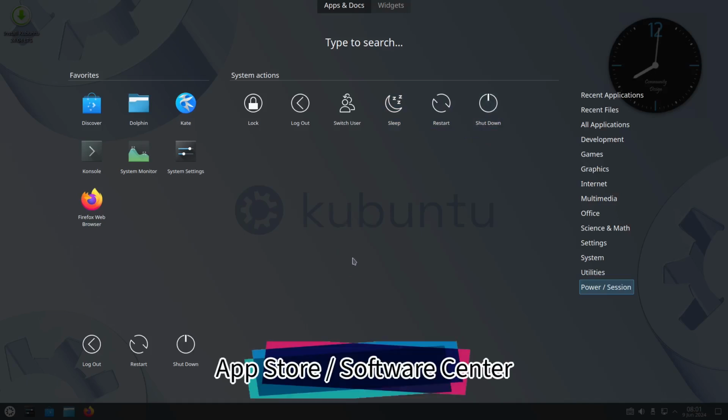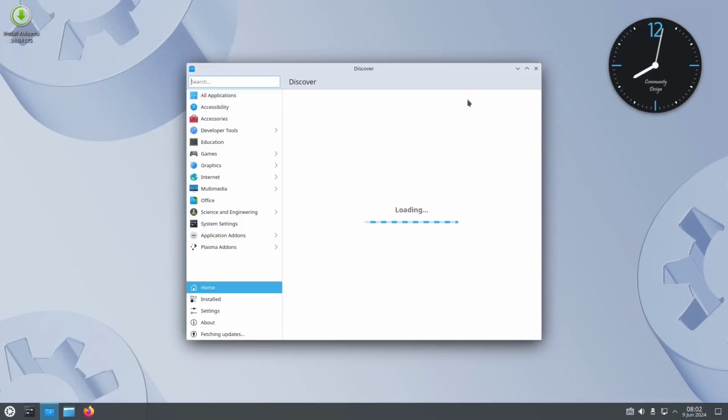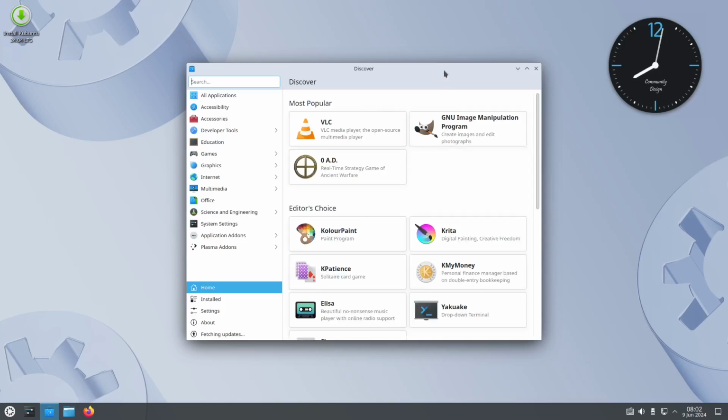Okay, so let's go to our software center, or the application store. Of course, the name of our application store, or the app center, is Discover. So let's let it load first so it can populate all this stuff right here.